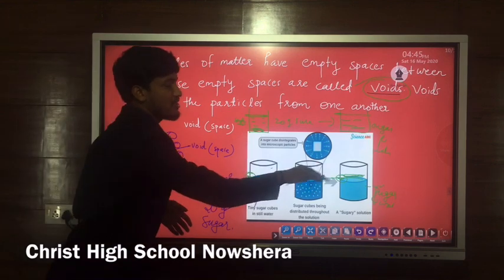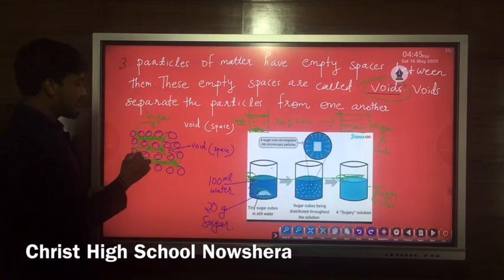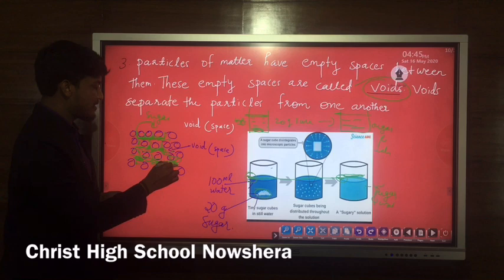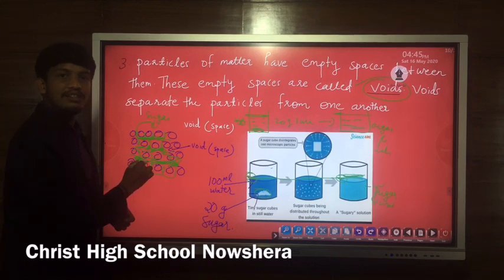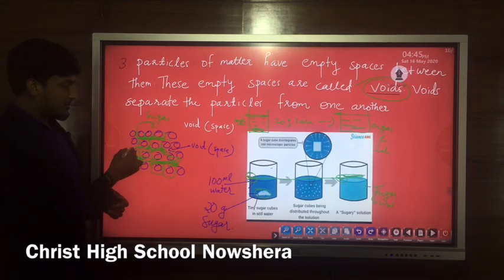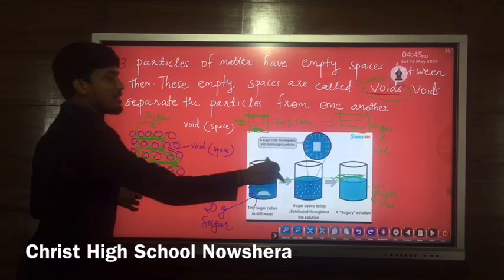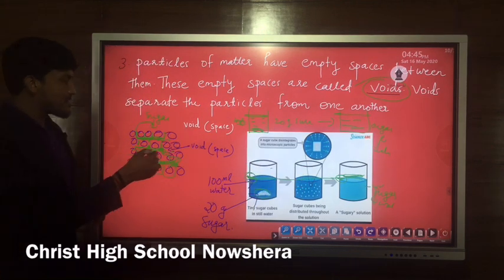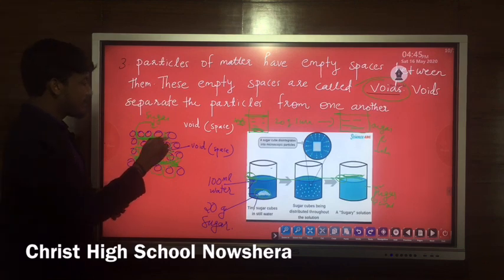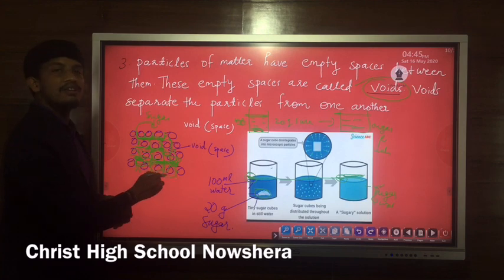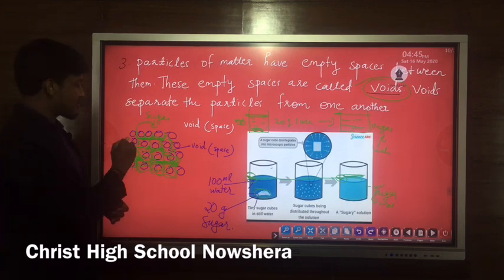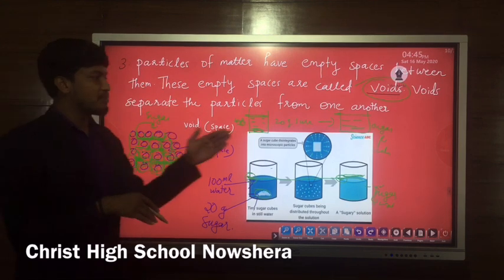If there is no change in the water level, there should be a large amount of space between the water molecules. That's why there is no change in the water level, because when you mix sugar in water, the sugar particles will occupy the empty spaces between the water molecules.